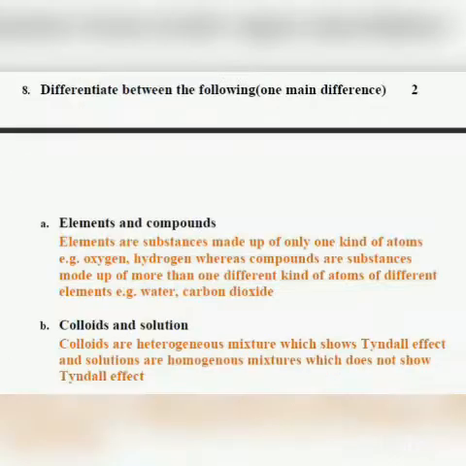Differentiate between the following. One main difference. You have to write one main difference, but some are writing 3-4 differences. Elements are the substances made up of only one kind of atoms, example oxygen, hydrogen, whereas compounds are substances made up of more than one different kinds of atoms, like water, carbon dioxide. So some of you have got hint from here also. B, colloids and solutions. So one main difference you have to write. Children, whenever you write the answer, please read the question carefully.